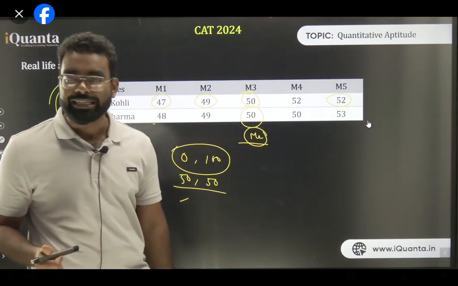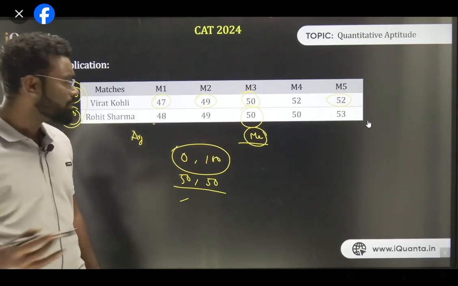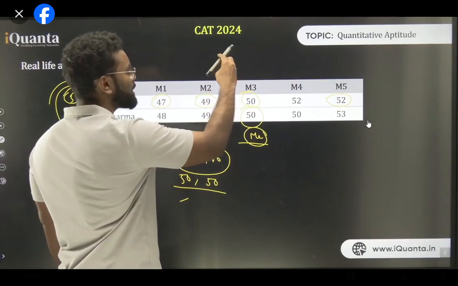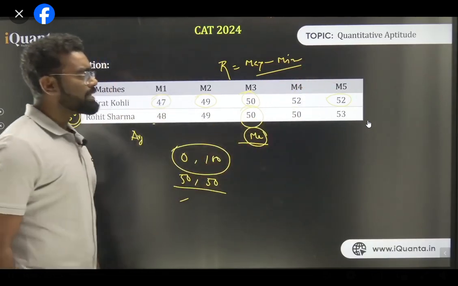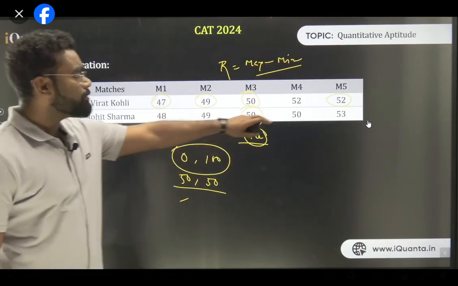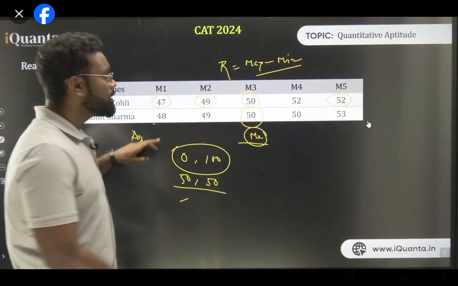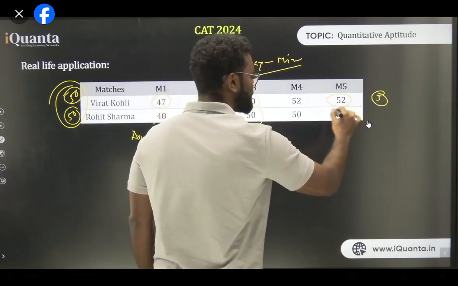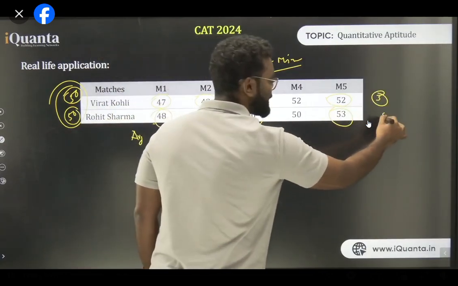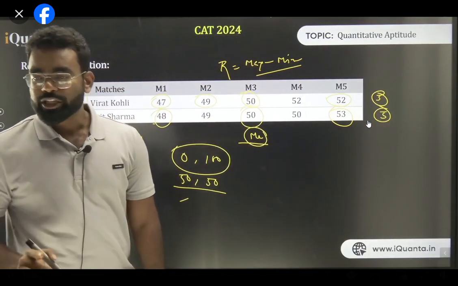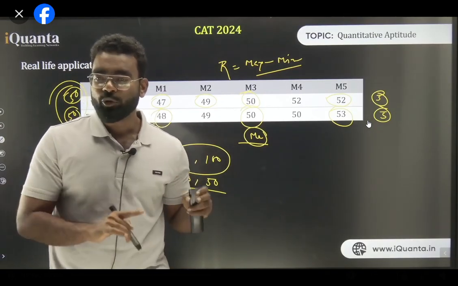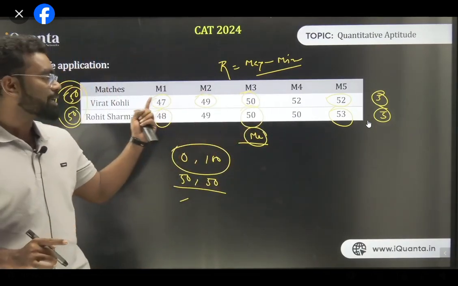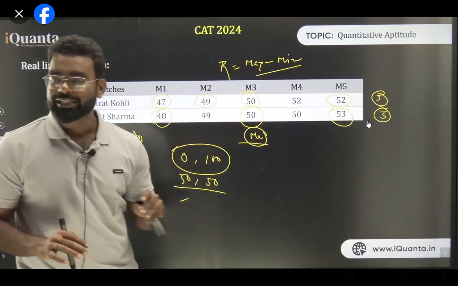Range is the first measure of scatterness. We also call it dispersion, but we are not going into that. So what is range? Range is nothing but maximum minus minimum. So what is the maximum here? 52 is the maximum, 47 is the minimum, right? So in this case, the range is 5. In this case, 53 is the maximum, 48 is the minimum. So again, the range is also the same. So the first measure of scatter also failed because the range for both cases is 5. Because 52 minus 47 is 5, 53 minus 48 is 5, right? So range has failed as well.